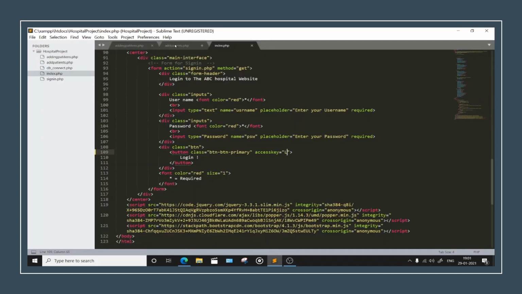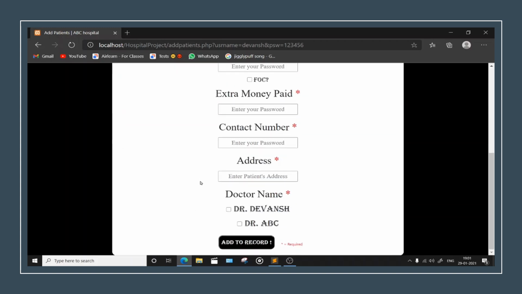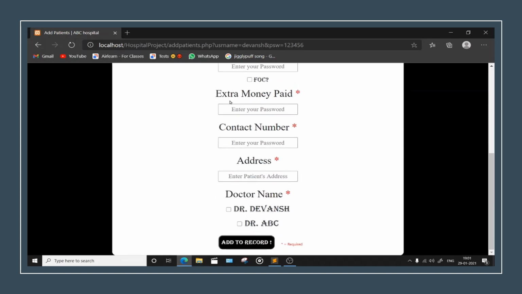And I want you all to keep something different from this one. I want you all to add some more buttons, like, let's say if a person gets vaccines, right? And at that time, you need to get some idea of which vaccine was given. So make here, if this extra money paid is filled, okay, so it's saying that it's required, right?